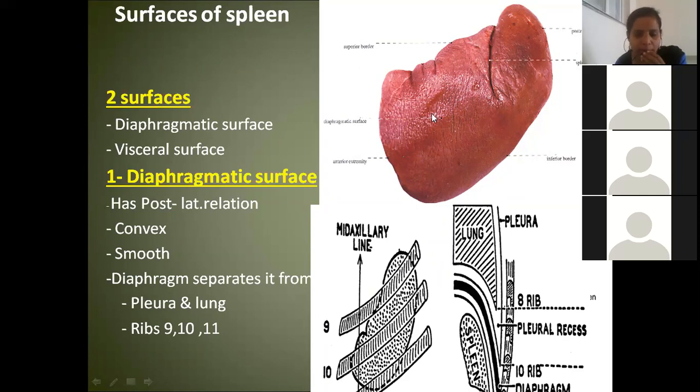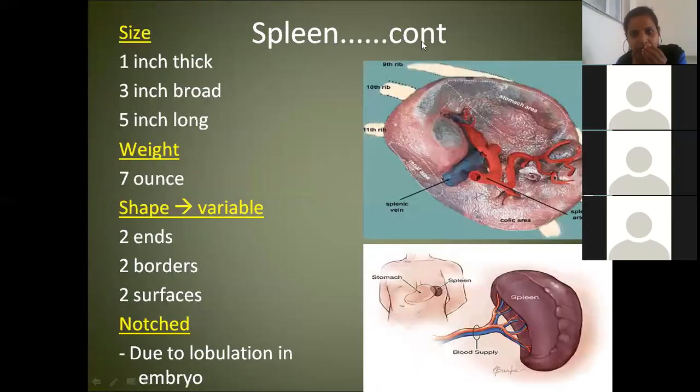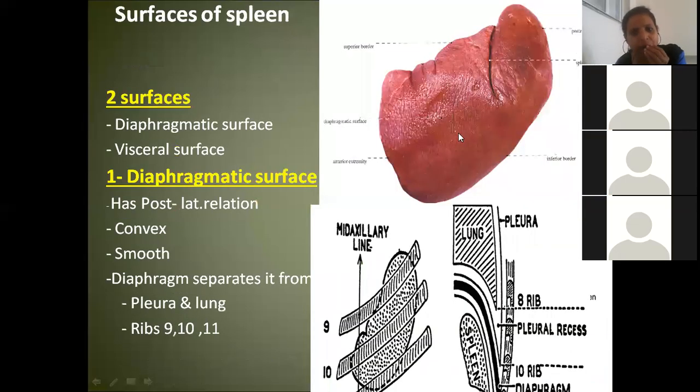Okay. Now when you observe this diaphragmatic surface, it is lying posteriorly. That means this is the surface which is resting on ribs. Isn't it? See, it is resting on ribs because the other surface is the visceral surface; the surface from behind will be the diaphragmatic surface. So it is resting on which ribs? What are the numbers? 9th and 11th. Very good. 9th, 10th and 11th.